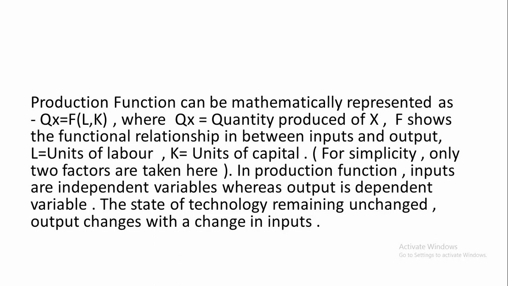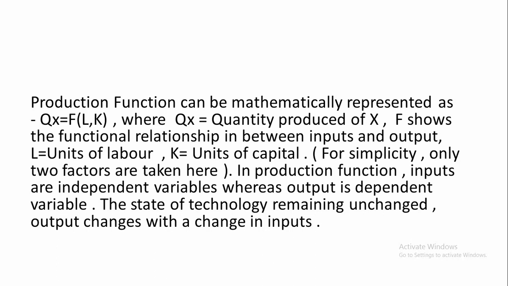To represent it mathematically, we write Qx equals function of L and K, where Qx is the quantity produced of X, F shows the functional relationship between inputs and output, L is the units of labor, and K is the units of capital. For simplicity, we have taken only two factors of production, labor and capital, and what will be produced by using the fixed units of labor and capital is shown in this case.